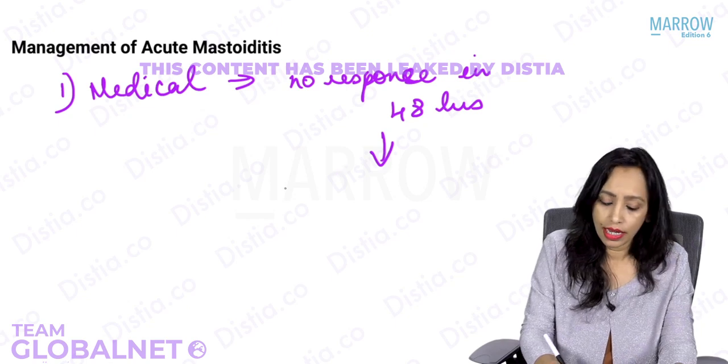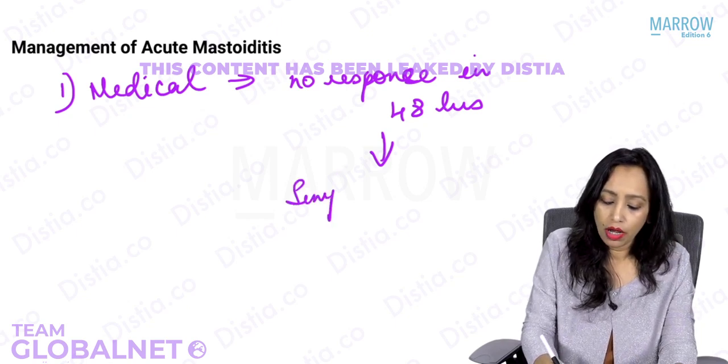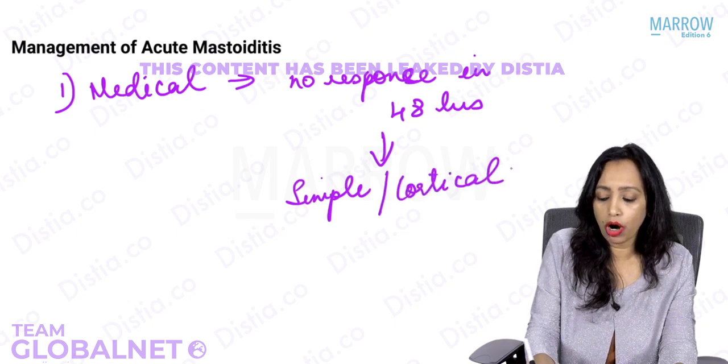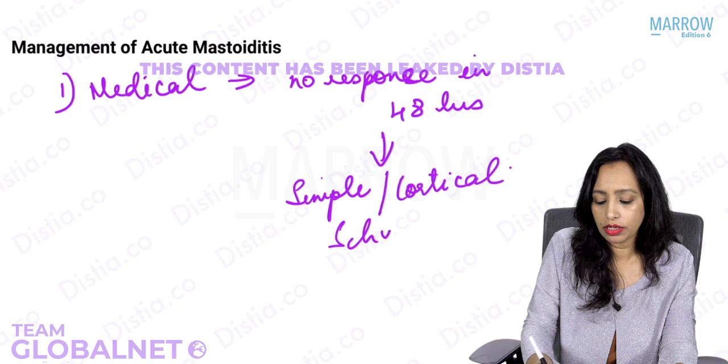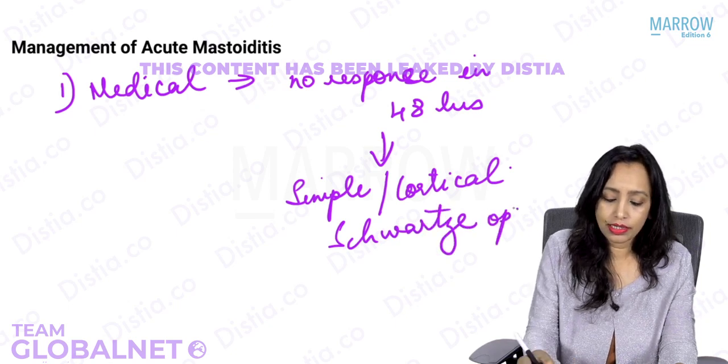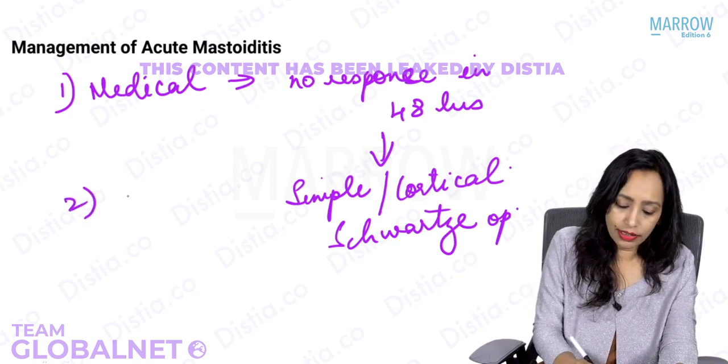What surgery is this? Then you go for simple or cortical mastoidectomy, also known as Schwartz operation. So that is the surgical part.